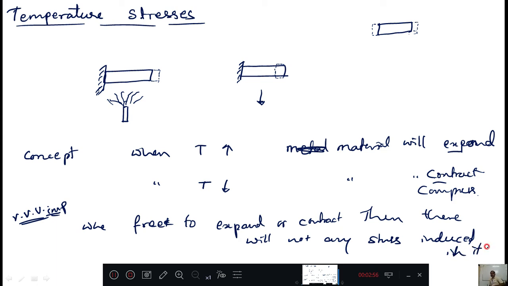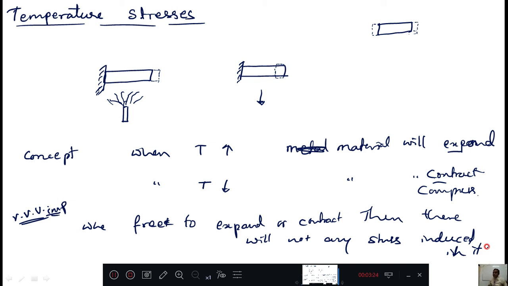See here, if you increase the temperature it will expand, and if you decrease the temperature it will contract. But when the material is allowed to expand freely when temperature is increased, there won't be any stress induced.